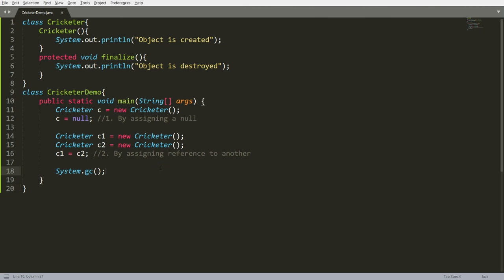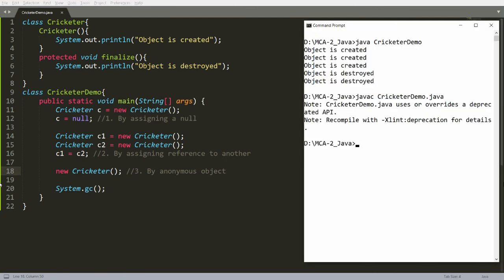Now, is there any other way to destroy the object, to unreference the object? Yes, you can call it anonymously. For example, new Cricketer. So you can say the third way to unreference an object is by anonymous object. So whenever you call anonymously, your object will be destroyed. You can save this and you can compile and run.